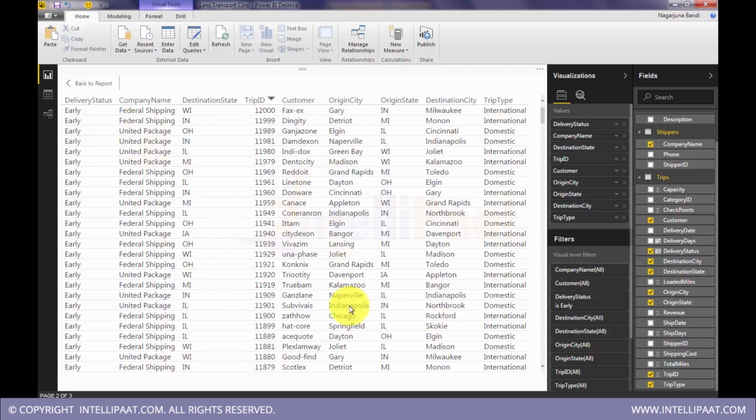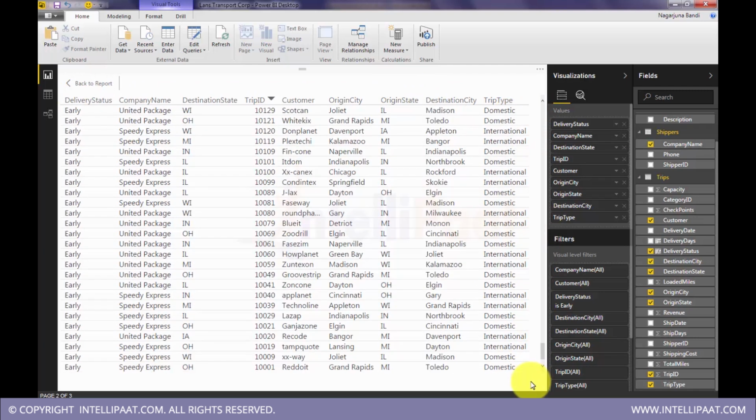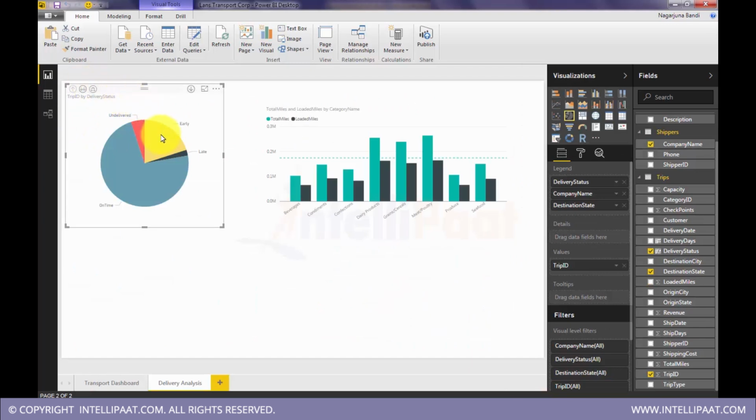Okay, because this data set, I want to show you, this is not the entire data set. This is the data set which is constituting this.